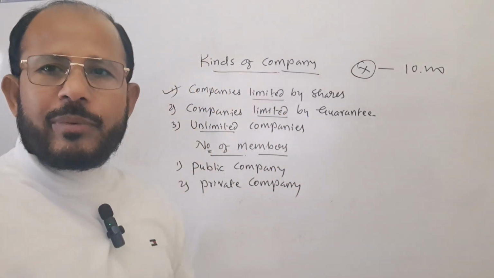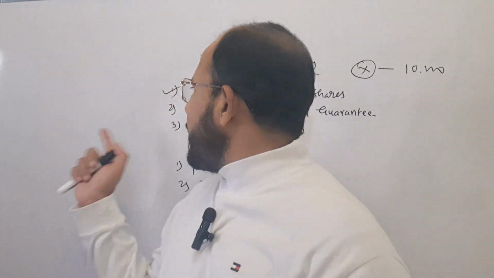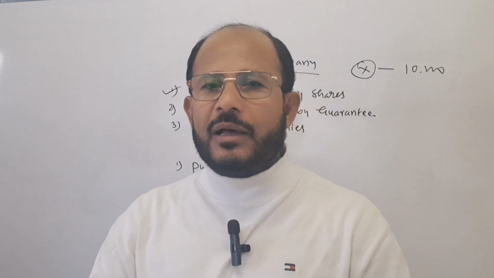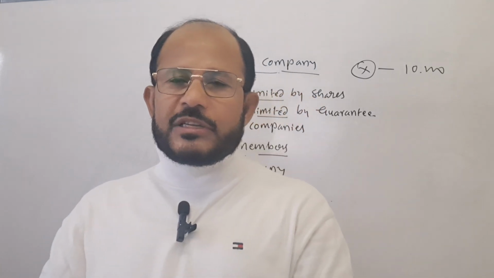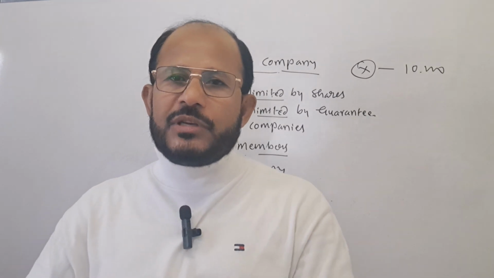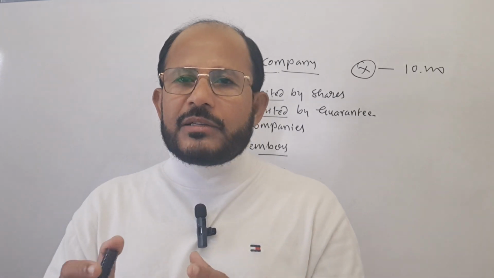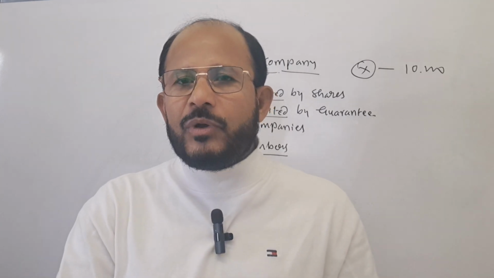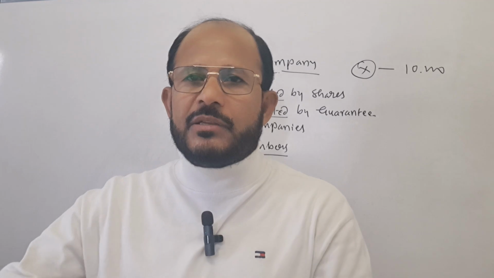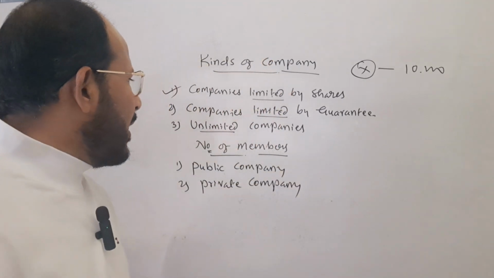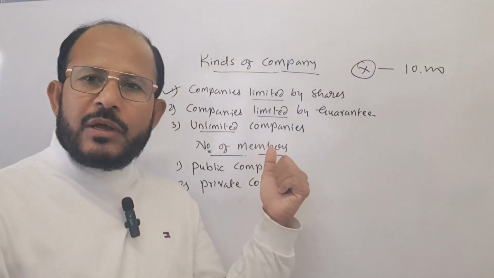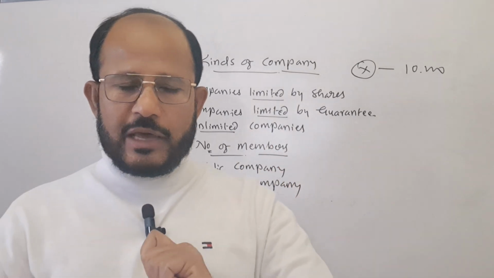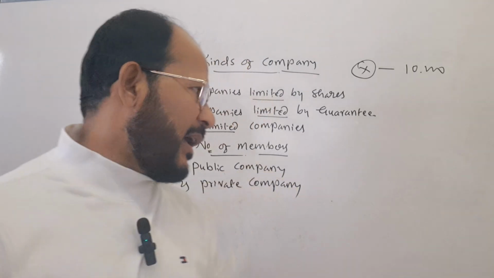Next one is unlimited companies, as the word clearly says. Unlimited in the sense that the liability of the members is unlimited. If the business properties are not sufficient to discharge the outside liabilities in full, even the private properties belonging to the members will be taken into consideration for discharging such liabilities. That is why members are going to lose not only the amount which they have invested into the business, but also their personal properties as well.